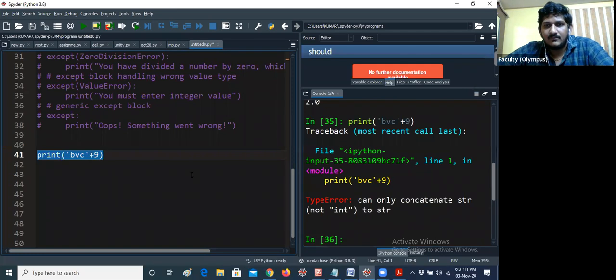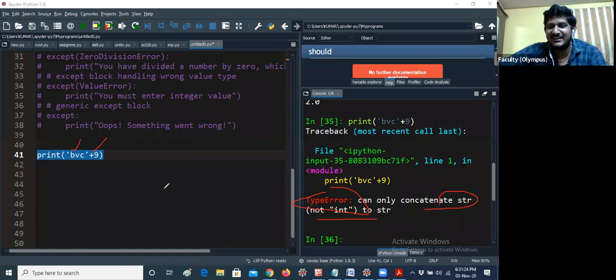Okay, so what am I getting here? You can see, guys, type error. Here you are giving BVC plus 9. How will it be concatenated, guys? Can only concatenate str, not int. So clearly it is getting an error.